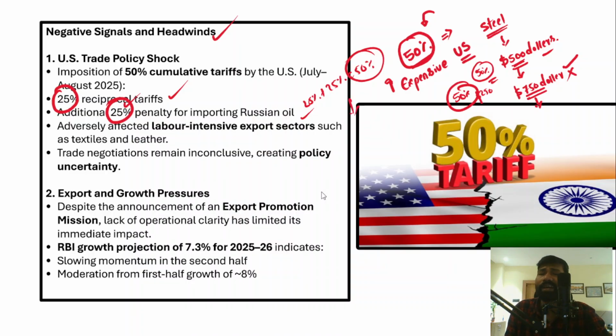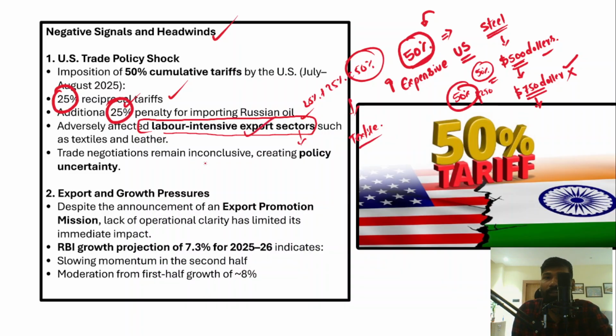However, the problem is that these tariffs are mostly affecting the labor intensive sectors. So what are these labor intensive sectors? There are certain sectors which actually employ a large number of the labor force. For example, textile is a sector which employs a large number of women. Leather sectors, textile sectors, these are the labor intensive sectors, right?